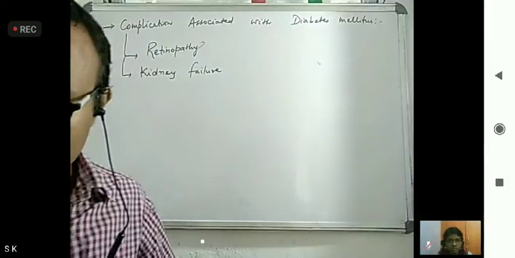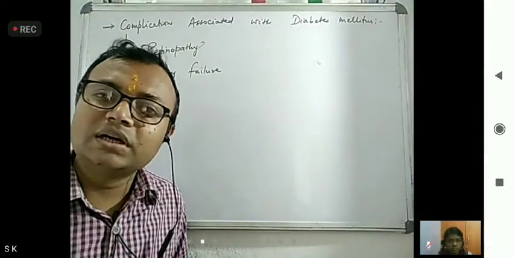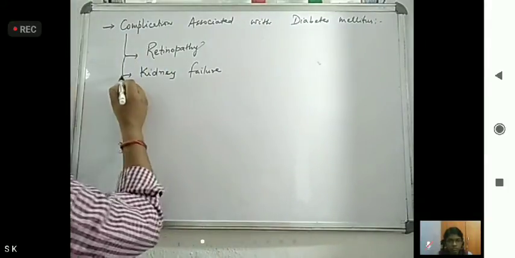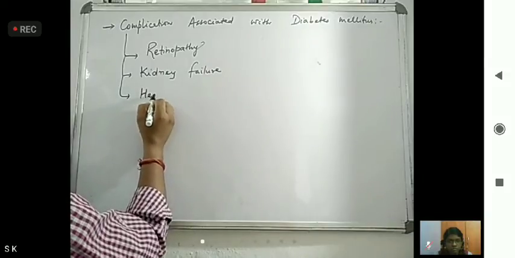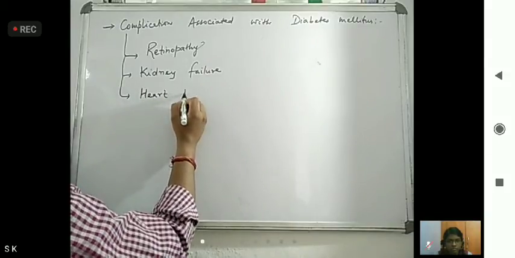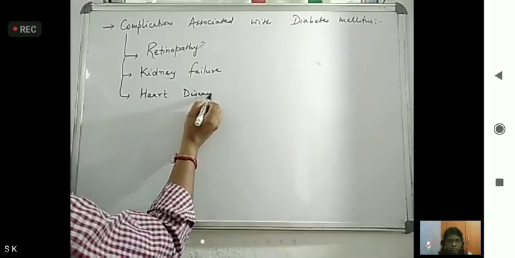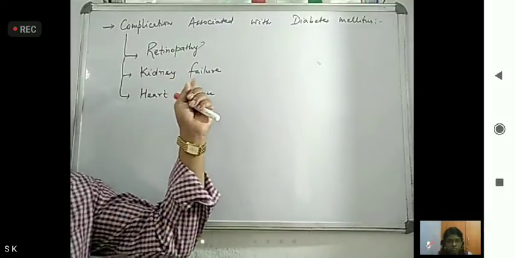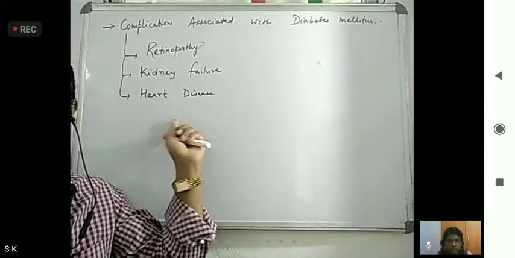Kidney failure also occurs. Next is heart disease, because glucose gives problems to the heart. So retinopathy is there, kidney failure is there, heart disease is there.